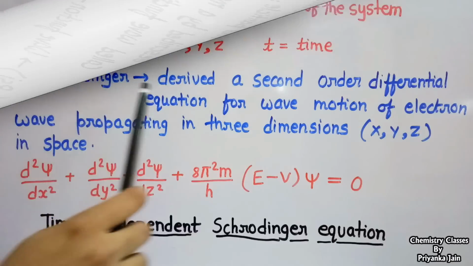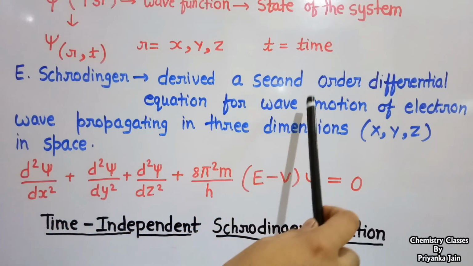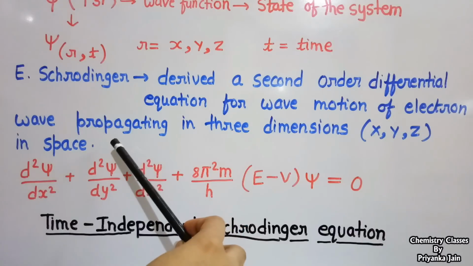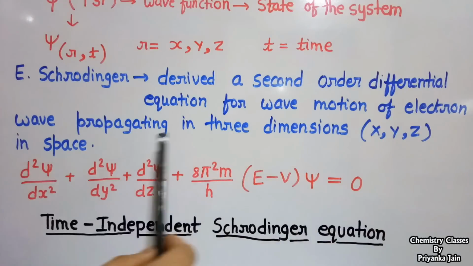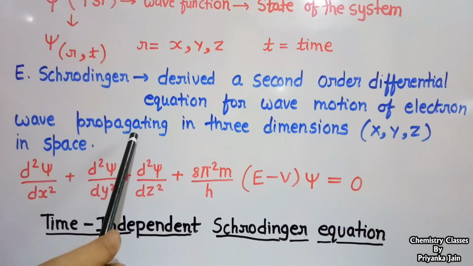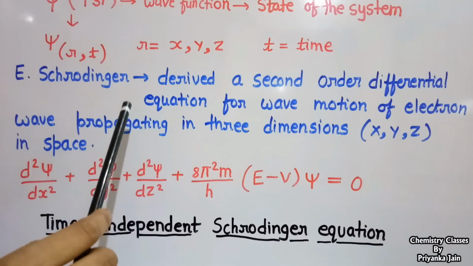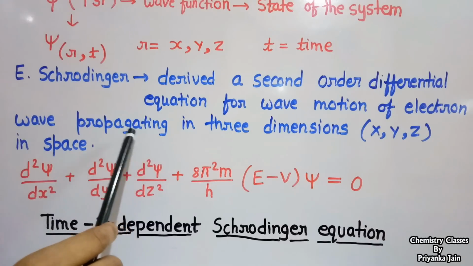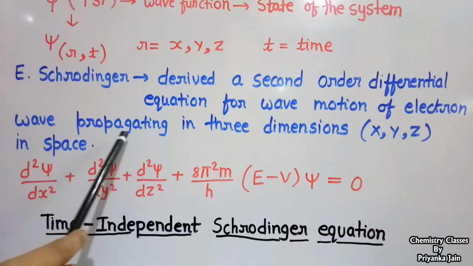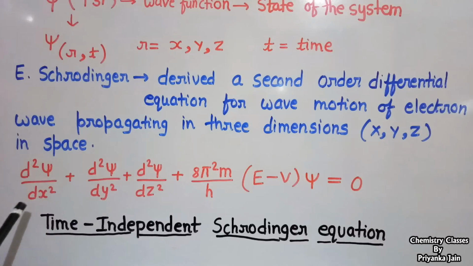E. Schrodinger derived a second order differential equation for the wave motion of the electronic wave propagating in 3 dimensions, that are x, y, z in space. Actually, he derived 2 differential equations. One is time dependent, where there is a function of time, and another is time independent. Here we will concern only the time independent Schrodinger equation.